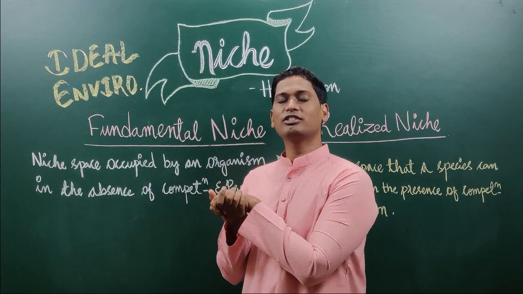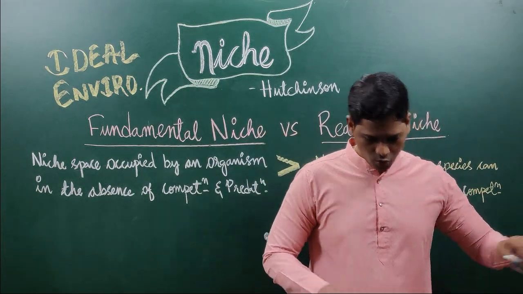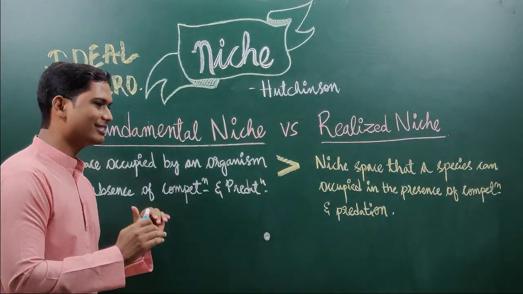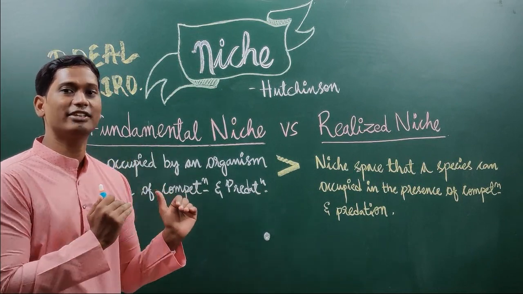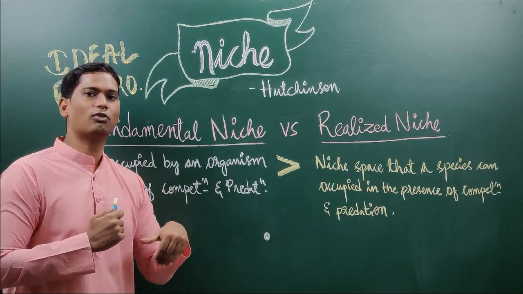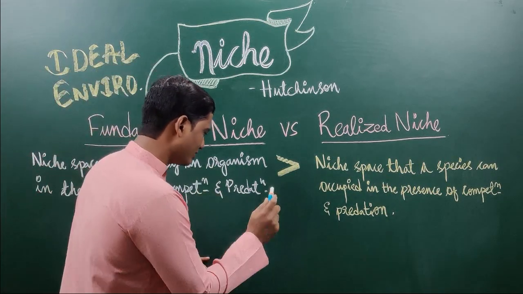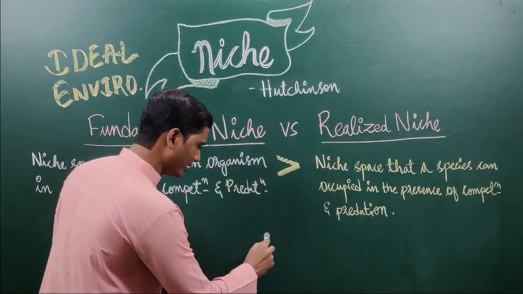Let us understand what the word multi-dimensional hypervolume means. According to Hutchinson, multi-dimensional hypervolume means environmental variables. What does environmental variables mean, sir? You can ask me, what is an environmental variable? Come on, let us understand. See, consider I am an organism. Okay, I am an organism.